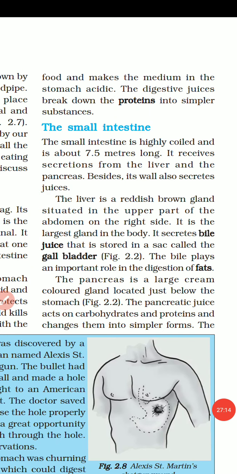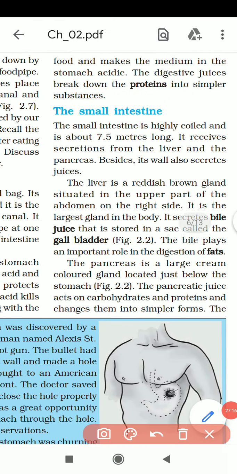Students, next one is the small intestine. The small intestine is highly coiled and is about 7.5 meters long. Oh my god, it is coiled. Are you imagining 7.5 meters?